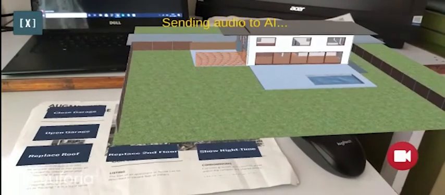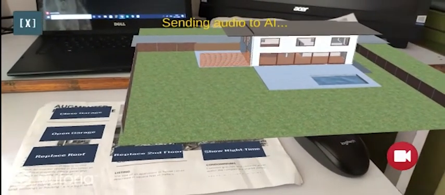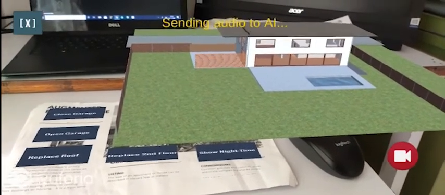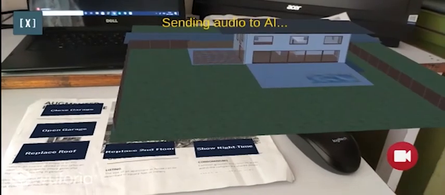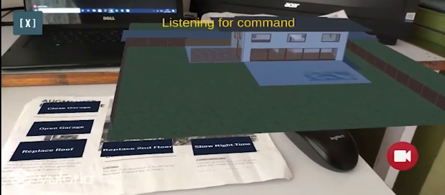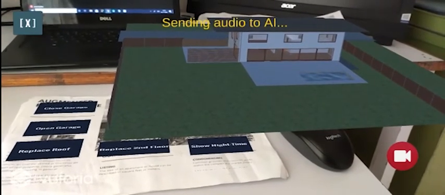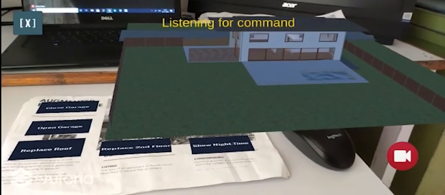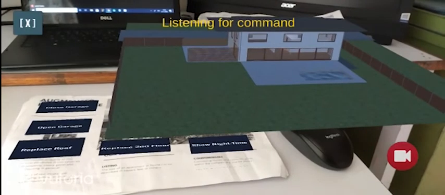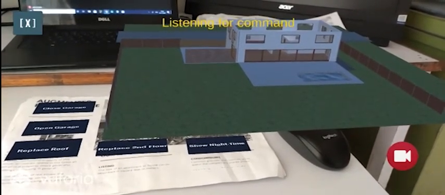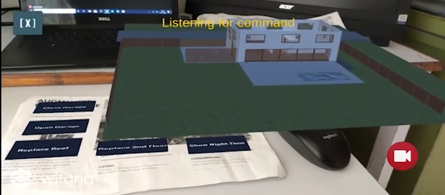So here you can see that this is the first model of our application, and this is the first house model. I am sending commands to wit.ai. So I sent change to night mode, and it changed. You can see that it changed to night mode. Again I am sending some voice commands to our application. So I sent remove the roof, and it is removing the roof, as you can see in this video.